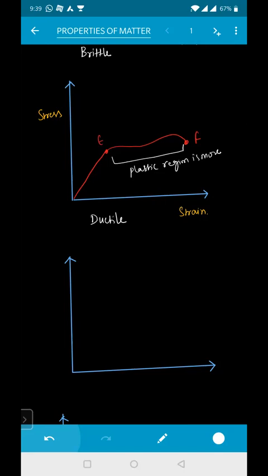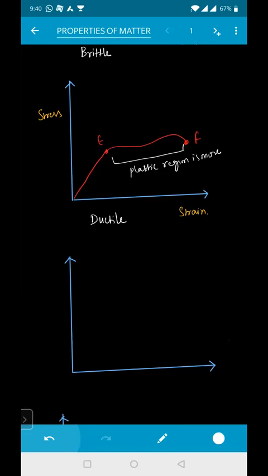So ductile means what? Like electric wires, we can convert that wire into any shape, but it will not break. So ductile is nothing but the materials which can be molded very easily into any shape. That is called ductile materials. For ductile materials, the plastic region will be more, like copper wires, sir. So that is the reason they are not easily breakable.